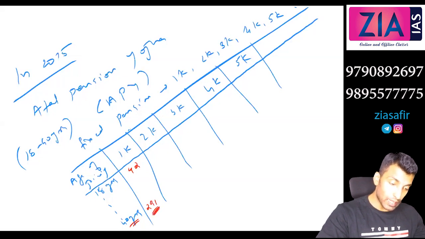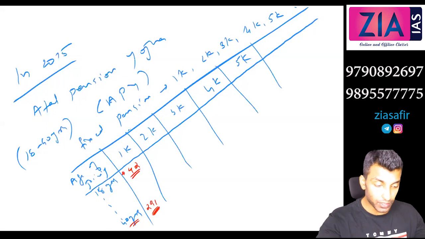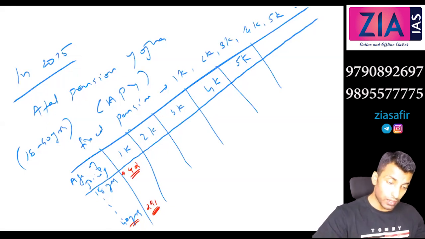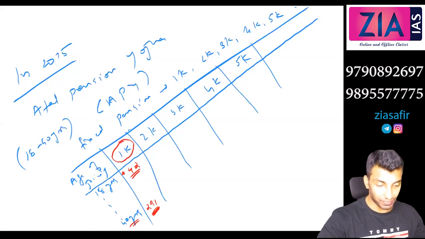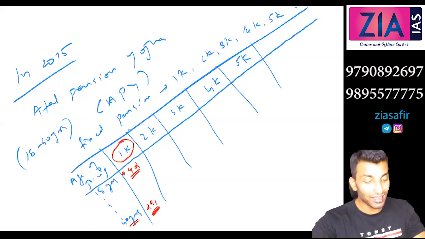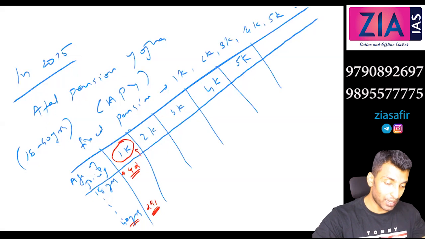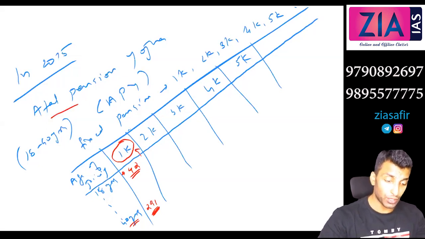Why? Because at 18 you are joining so early, the investment is less, so that you will start getting pension after 60 years. Whether that 1,000 is going to do anything, we are not interested in discussing that, but this is the Atal Pension Yojana.